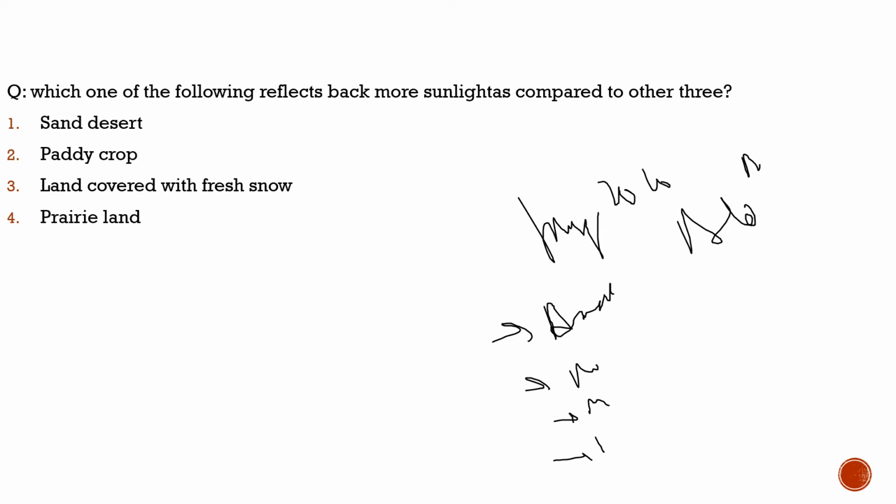Here the question says, which of the following reflects back more sunlight compared to the other three? So simply, which has the highest albedo, and which is that? It is land covered with fresh snow. It has the highest albedo. So 100% the correct answer to this is option 3.